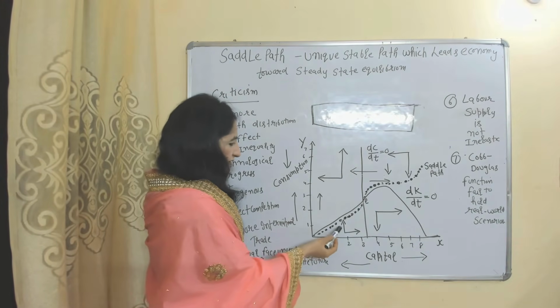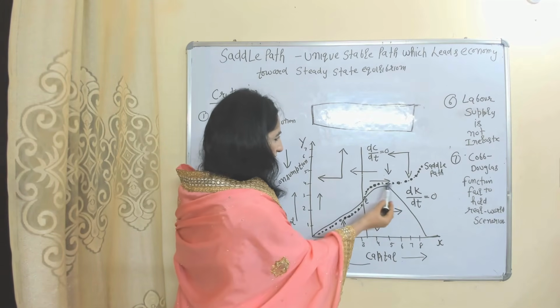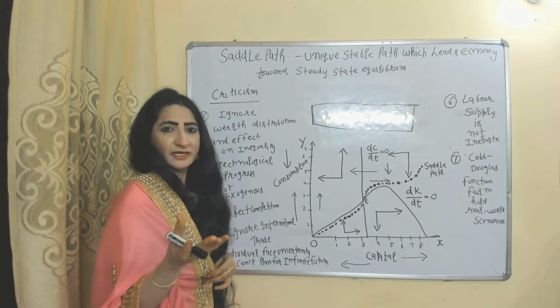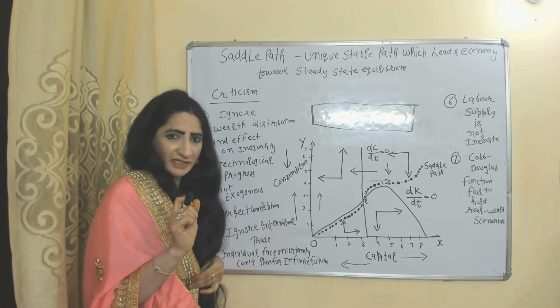So what does this dotted line show in this diagram? This dotted line shows the saddle path. The saddle path is a unique and stable path which leads the economy towards the steady state equilibrium.